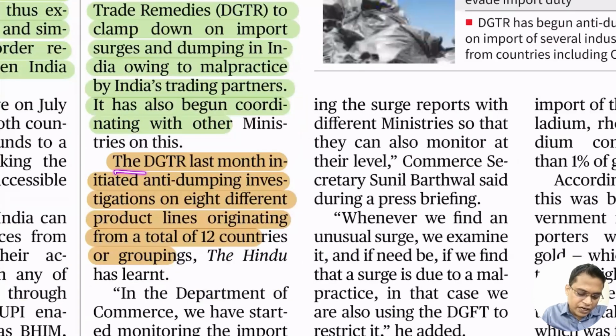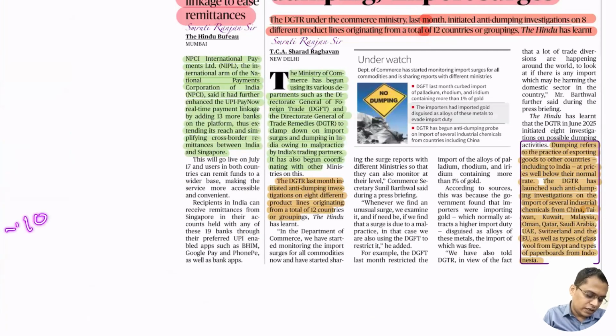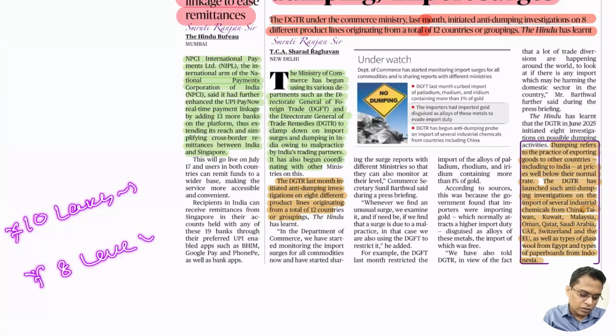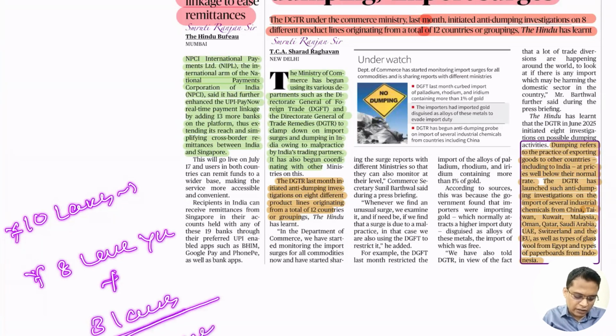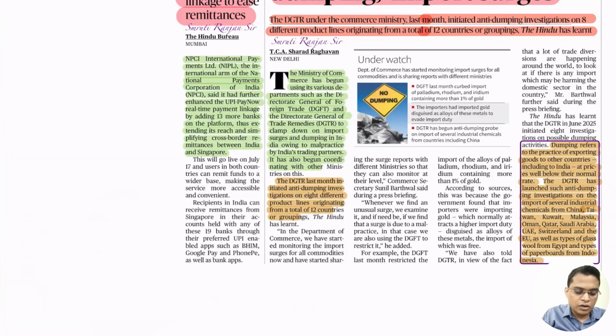Okay, so the Director General of Trade Remedies last year initiated anti-dumping investigations on 8 different products originating from 12 countries. Once their investigation finds that yes, these countries are doing dumping, then we can impose the anti-dumping duty. Let's say the price is 10 lakh yuan in China. If they are selling at 8 lakh yuan, we'll add 3 lakh as dumping duty. So the total price is 11 lakh yuan. And in India, this 11 lakh might be competitive with the Indian market so that it will not cause any damage to our local EV industry.